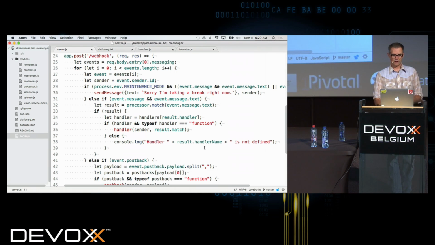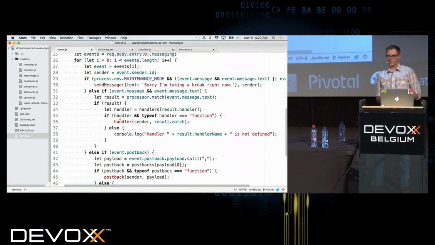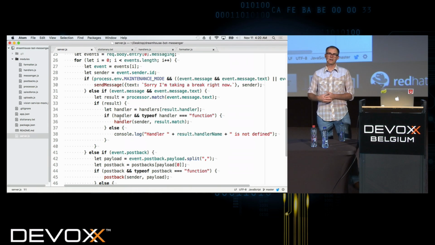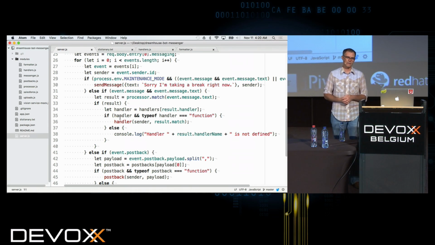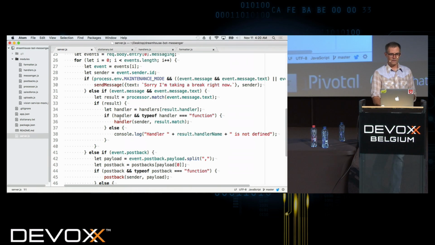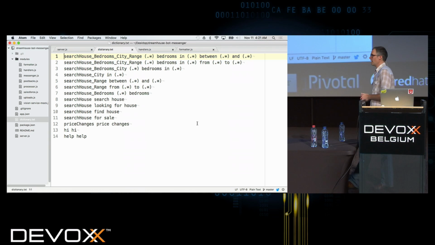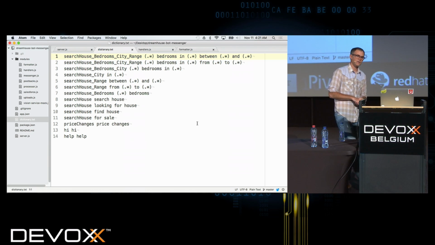So there's a few things that we do here. But ultimately what we're doing is trying to figure out what handler is going to be necessary for what the user typed in. And again, we could implement AI to do this, to make it smarter. But in this case, what we've done is we've just created a dictionary of the dialect that the user can say.